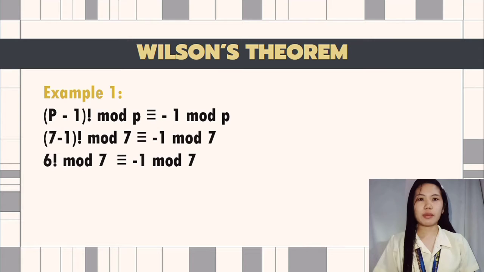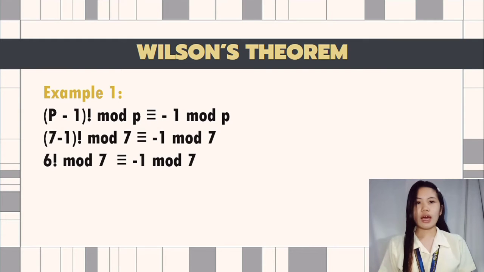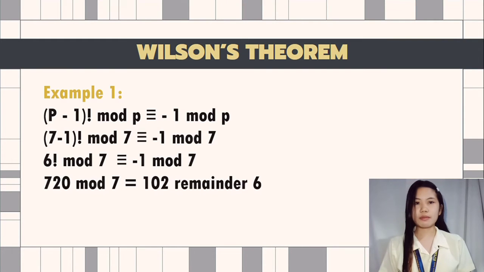Then we will have a remainder of 6 because, as we look at the formula, it says that the remainder is congruent to negative 1 modulo p, or simply remainder p minus 1. So our remainder will be 7 minus 1, which is equal to 6. That's why our answer is 102 remainder 6. And to check if we have the right answer, 102 times 7 is 714. Then we add the remainder 6. Then we will have the answer of the 6 factorial.